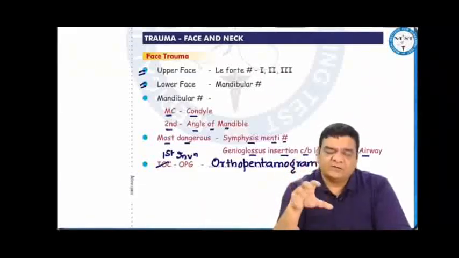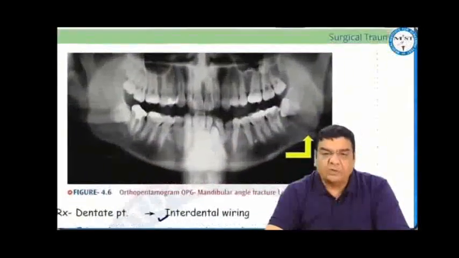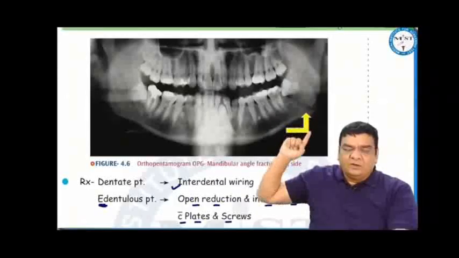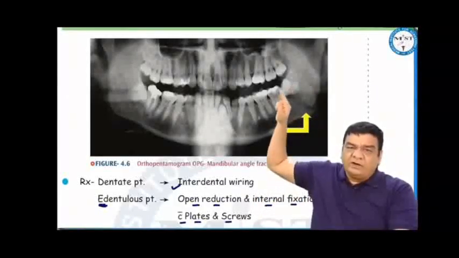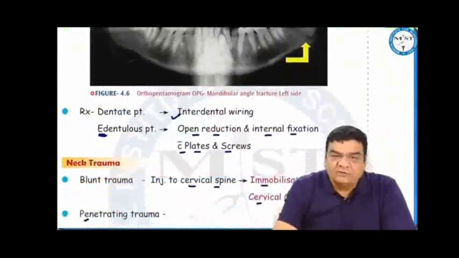For these mandibular fractures, we can take an X-ray which shows the entire mandible, that is called an orthopantomogram. Like this, what we are seeing is an orthopantomogram, and here we can see the site of fracture as well. In the treatment, we have to align the two fractured ends. So if the patient's teeth are intact, we do an interdental wiring. If the patient's teeth are lost in the accident, an edentulous patient, then we do an open reduction and internal fixation with the help of plates and screws.